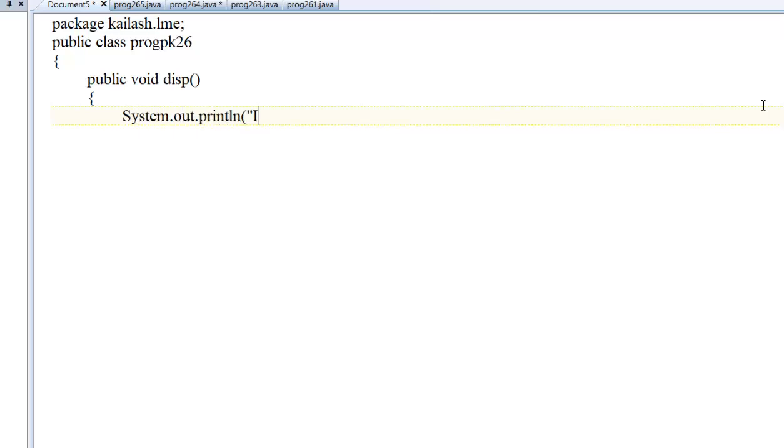System.out.println I am inside package 26 pk26 class. Okay, I am calling this method.